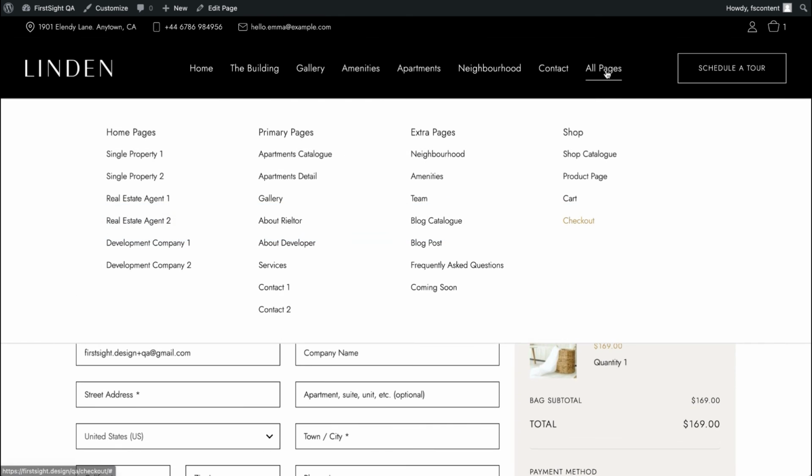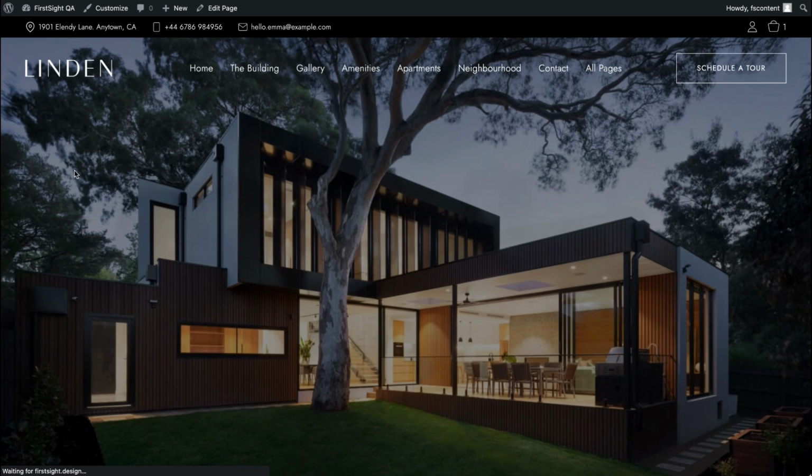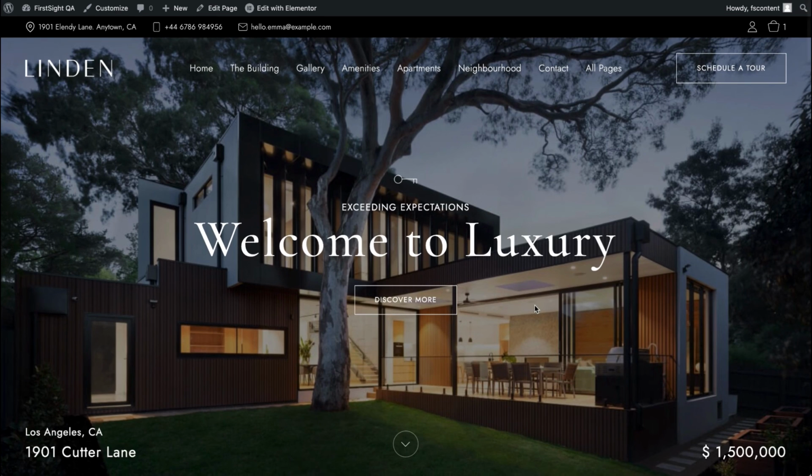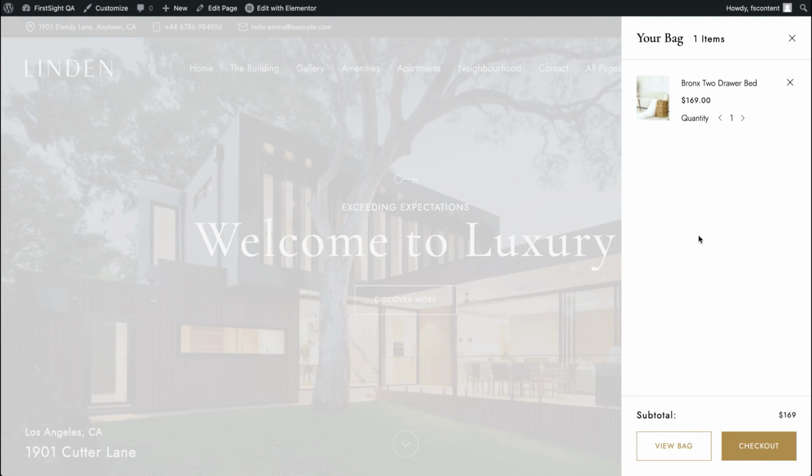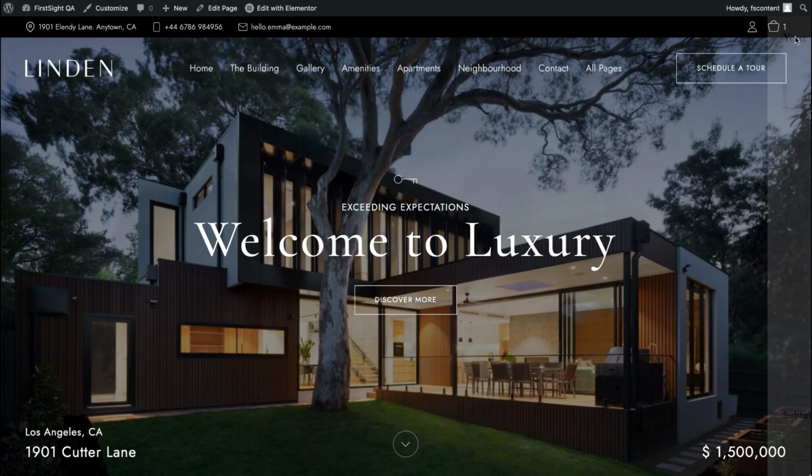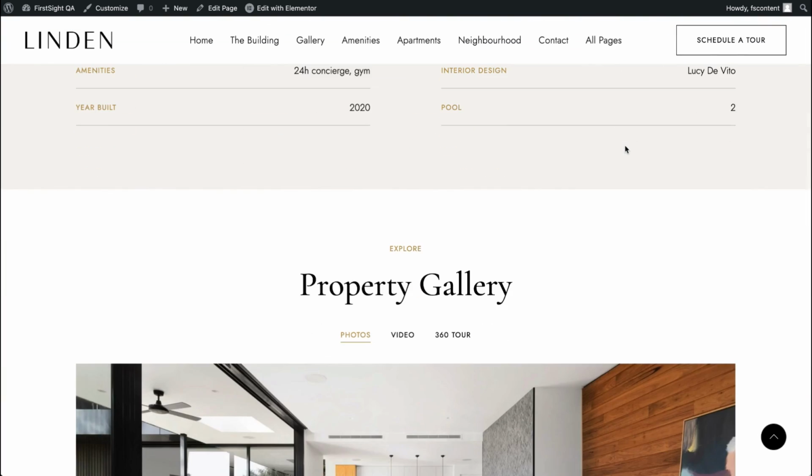So that is our store, and basically those were all pages for this theme. We are done setting up our website. You can see here also, I haven't shown you that we have this beautiful sidebar shopping cart available. And that is it.